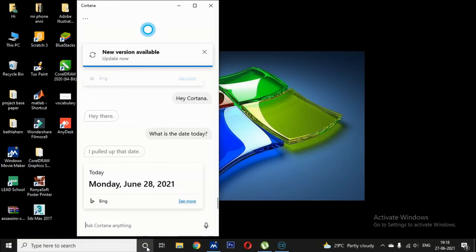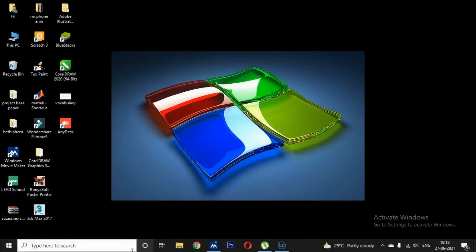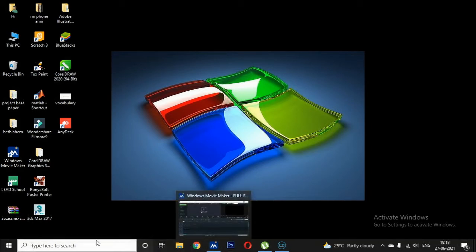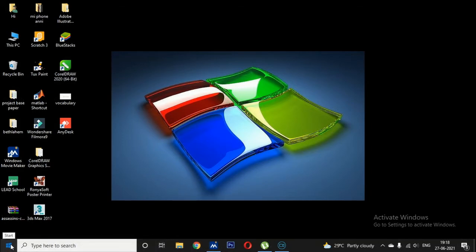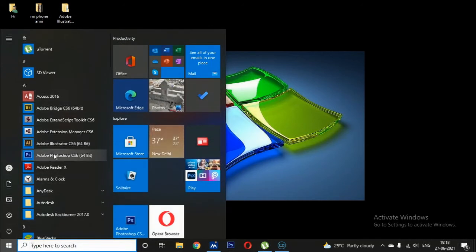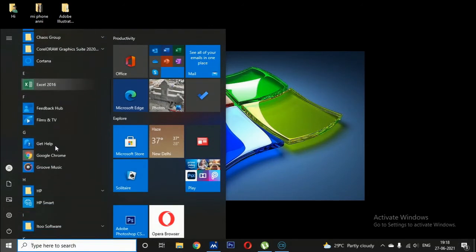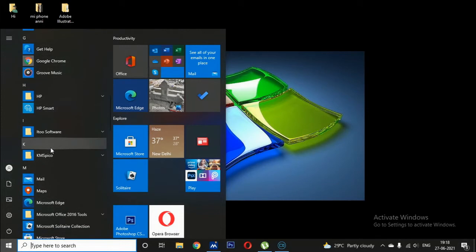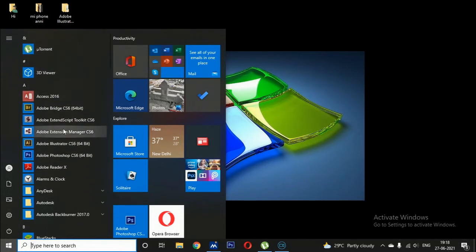Okay, so this is the Cortana, and this is the task view. This is the task view, and this is the file explorer. This is the file explorer, and this is the Google Chrome. So these are our small icons. This is the start button. So the start button has many applications. Which one you want to open, just go there and get it.